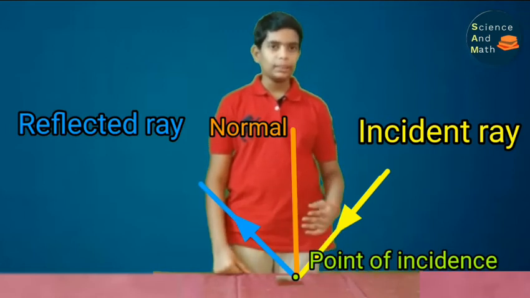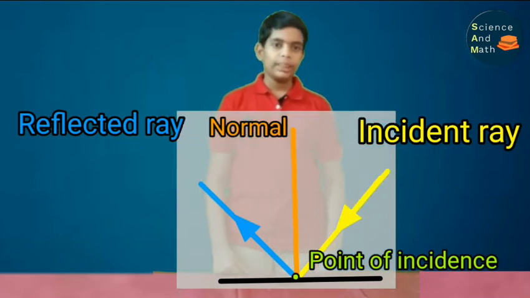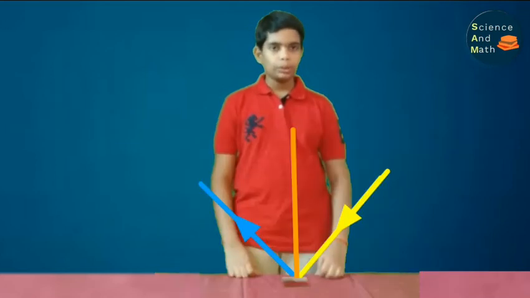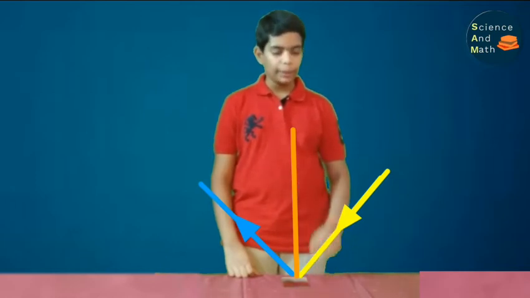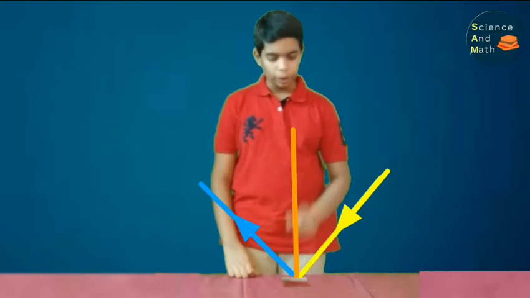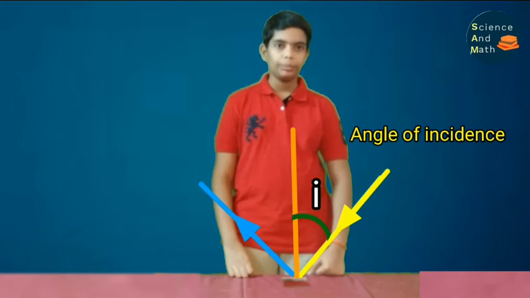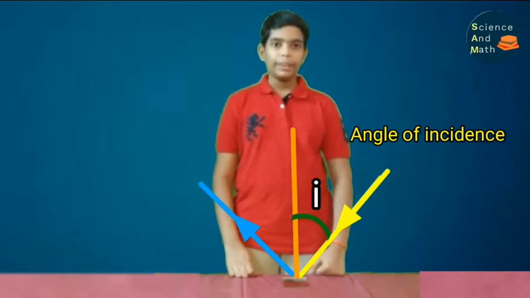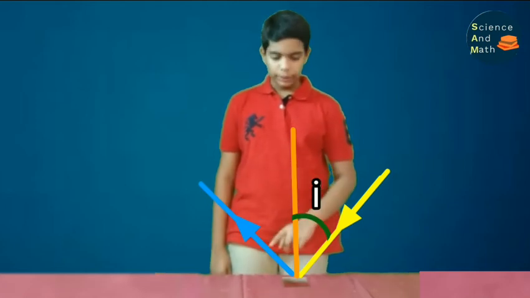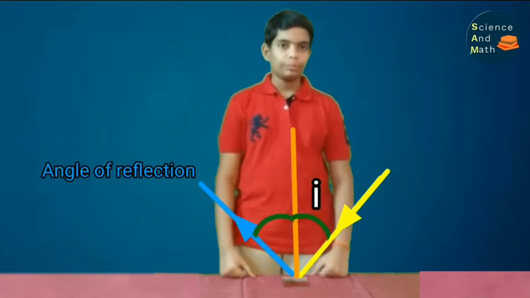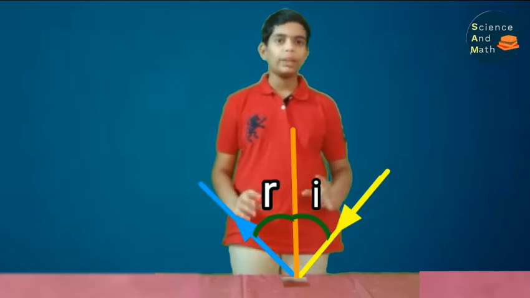So, all these lines lie on the same plane. So, this is the first law of reflection. So, what is the angle of incidence? The angle made by the incident ray and the normal is known as the angle of incidence or angle I. And the angle made by the reflected ray and the normal is known as the angle of reflection or angle R. So, these two angles are equal.